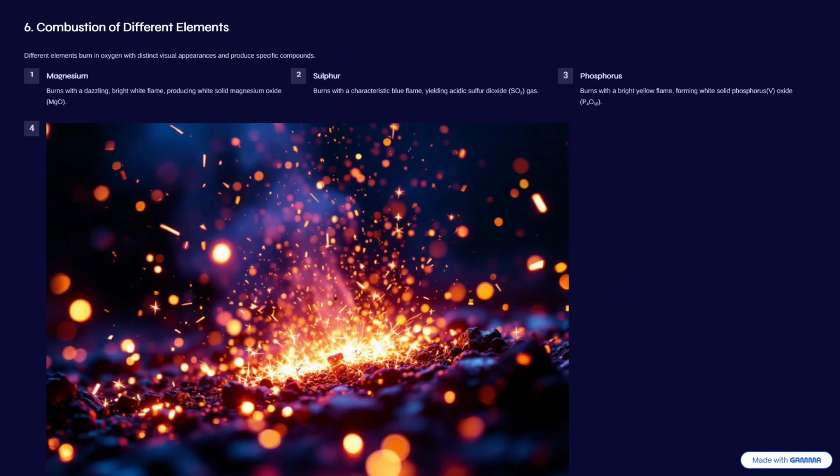Now, combustion of different elements. We have magnesium. You react magnesium with oxygen, it gives you a bright white flame, a white blinding flame. We also have sulfur, which reacts to give a very characteristic blue flame, and it forms sulfur dioxide. As for magnesium, it forms a white solid, magnesium oxide. We also have phosphorus, which burns with a bright yellow flame, forming white solid phosphorus(V) oxide.